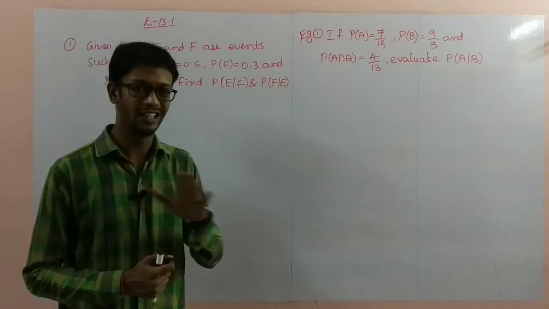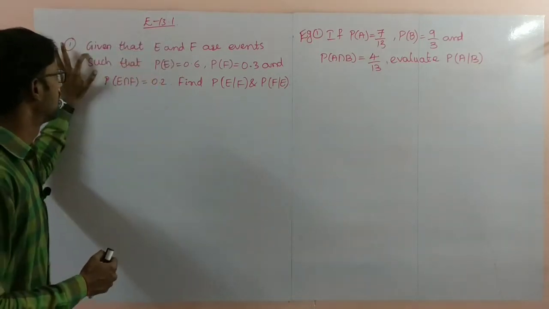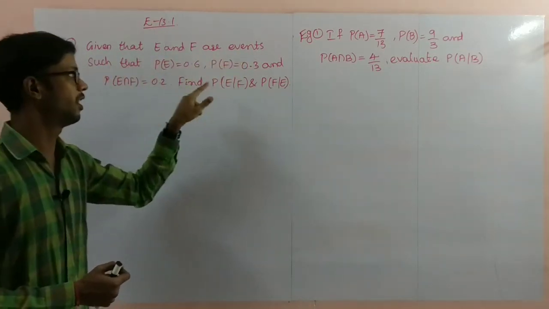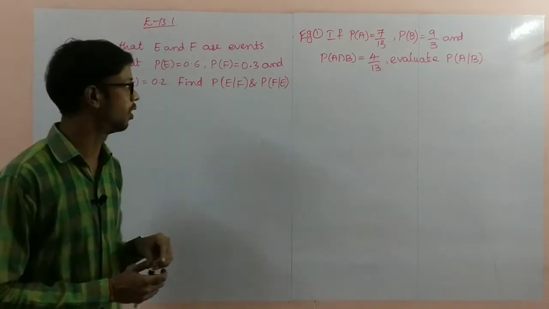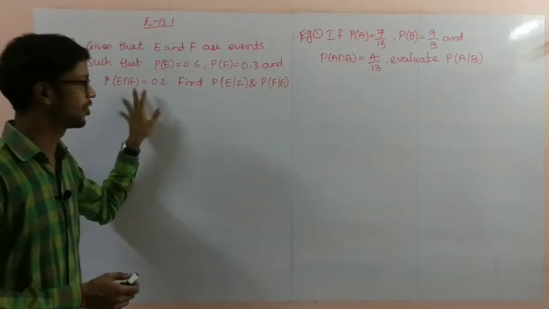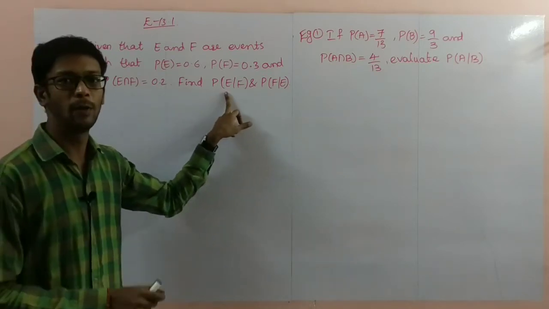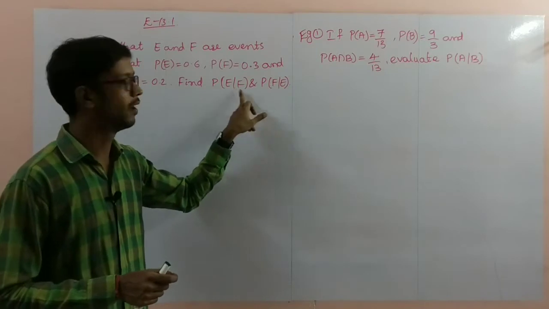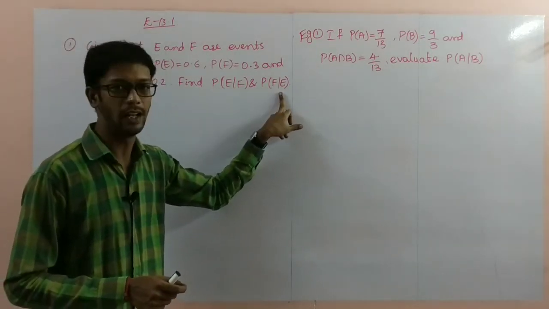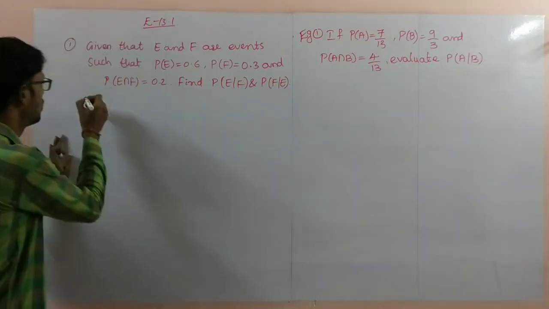So first we'll see the problem here. First problem, exercise first one. Given that E and F are events such that P of E is equal to P of F is equal to 0.3 and P of E intersection F is equal to 0.2. Find the probability of E by F and probability of F by E. That is nothing but conditional probabilities being asked. So, solution here.